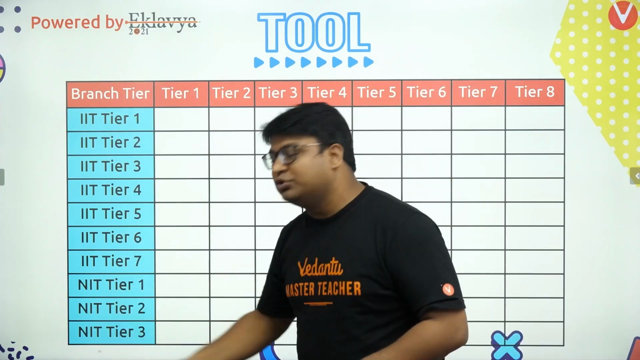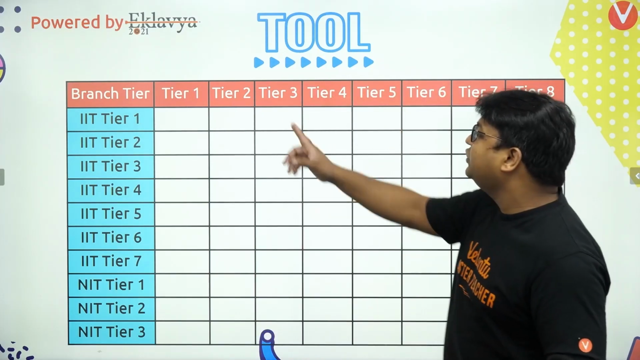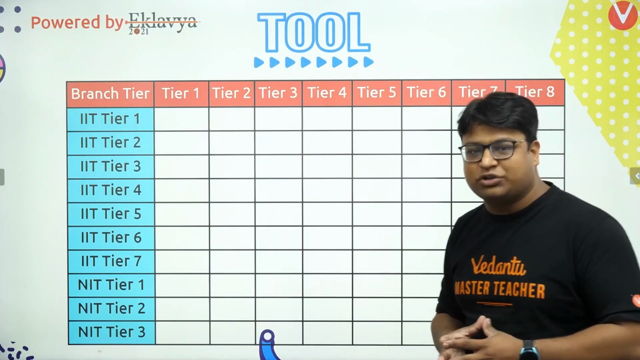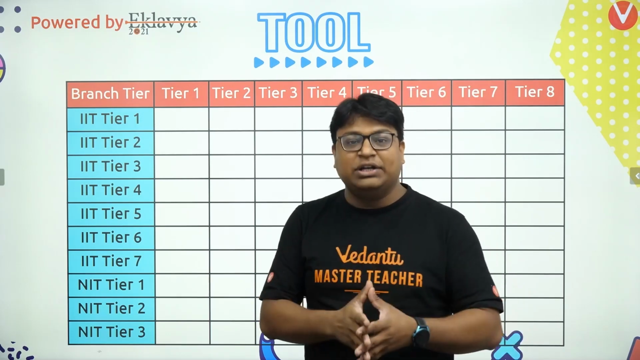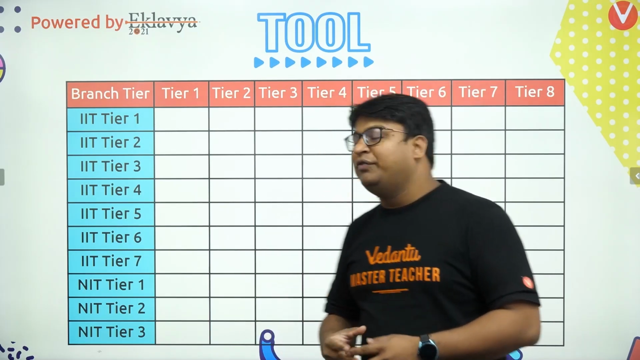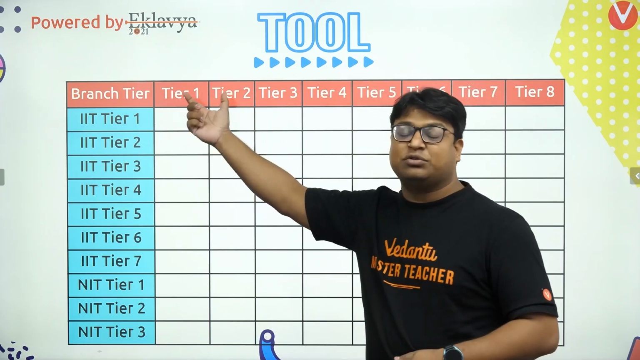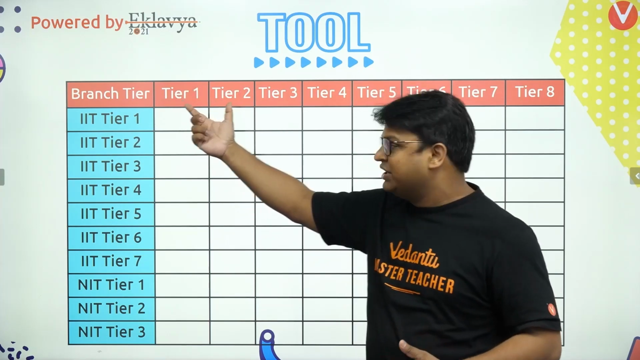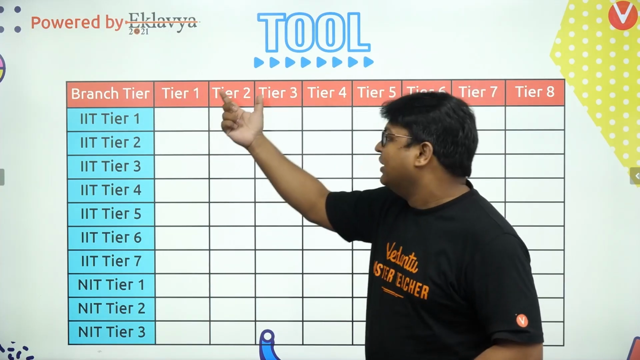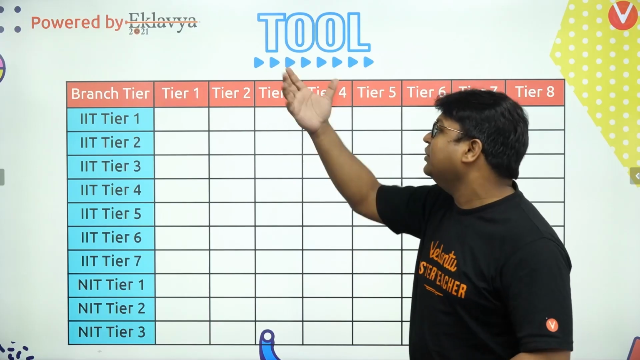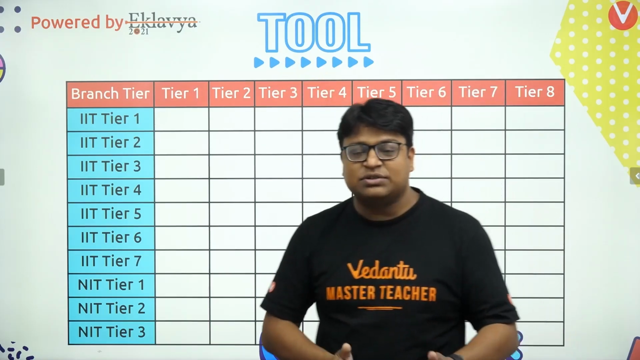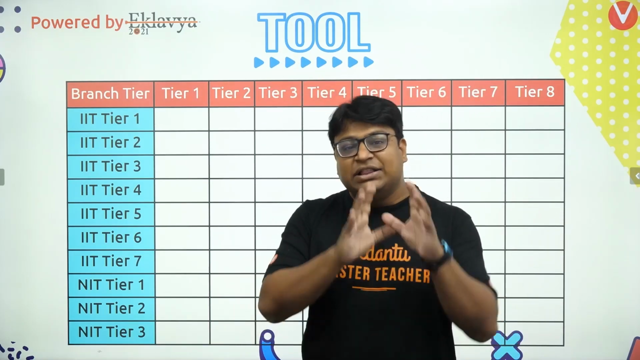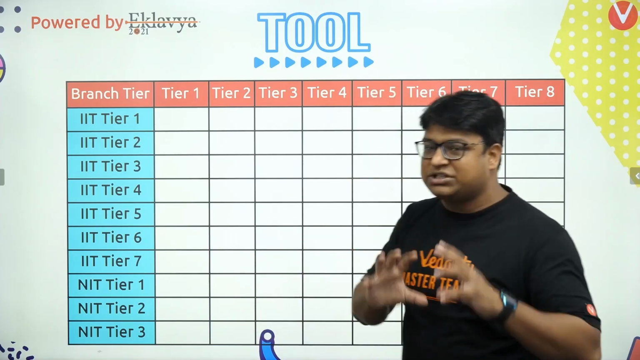The same thing we are going to do with NITs also. In the same way, we are going to assign tiers to branches also. There are many branches taught in different colleges, so we classify them as tier 1 branches, which would be the most sought after branches, then tier 2, the next ones, then tier 3, the next one. So we will divide the colleges into tiers, we will divide the branches into tiers, and then we see what we are going to get based on our rank.